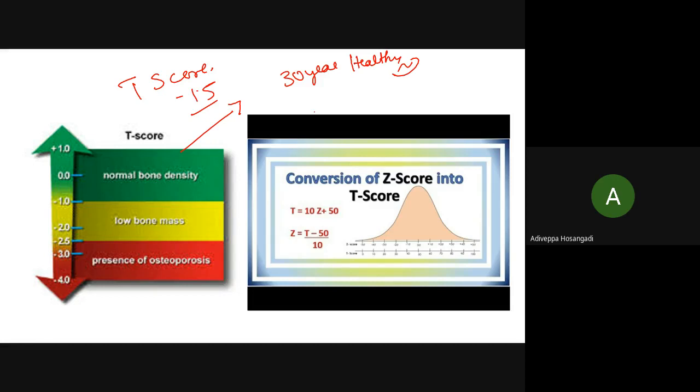But Z score is very, very important. Z score is, if I am evaluating a patient, a woman aged 45 years, 5 feet, Asian woman, then I will compare her bone density to exactly this age, this height, and this race. Then you will get a Z score. So whenever, just remember T and Z score. That is good enough for the time being.